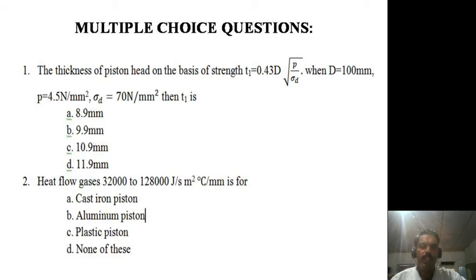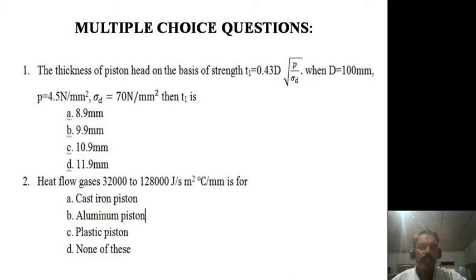Here P is given, sigma D is given, D is given. You just need to substitute all these values in this simple equation, and finally you will get the T1 value. I will not suggest the answer. Do the problem first and later judge the answer. You can see the answers given in the last slide.